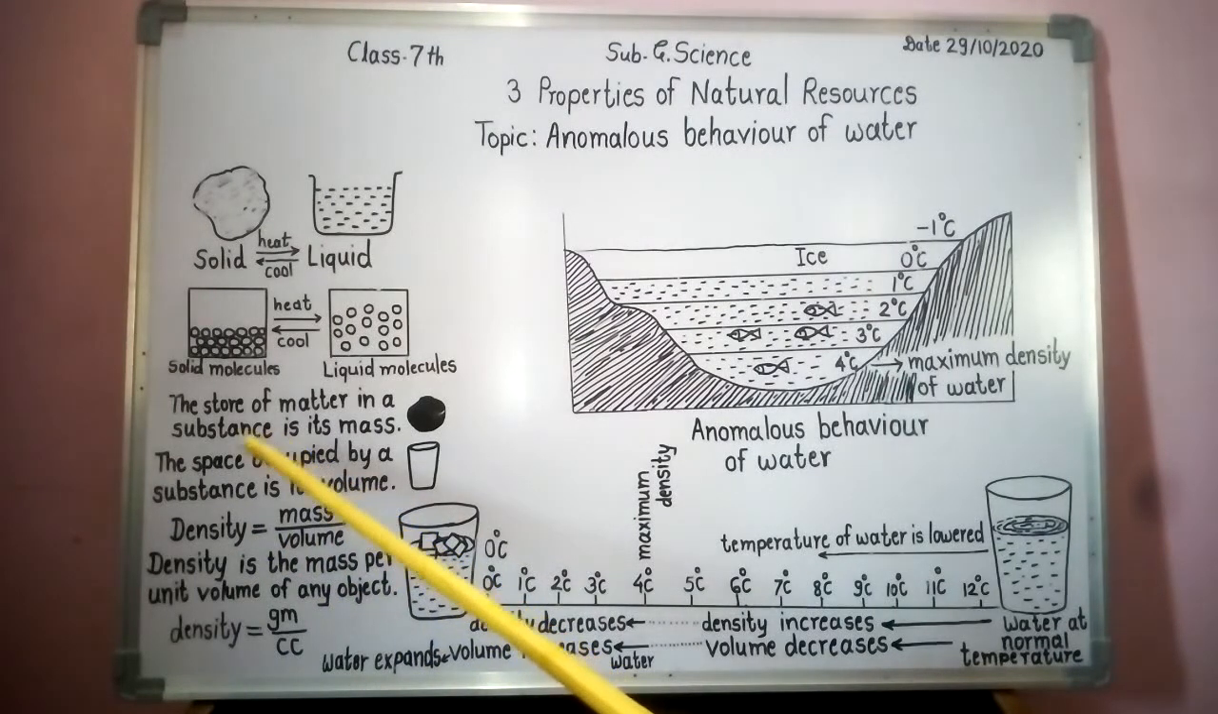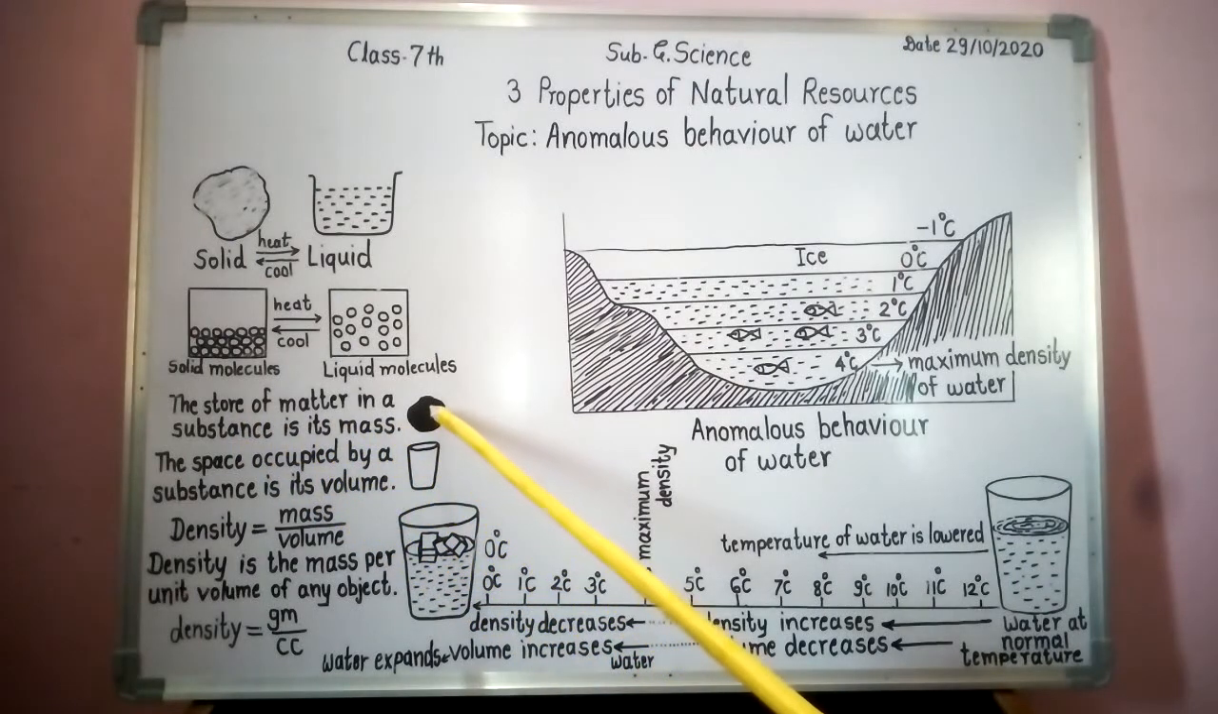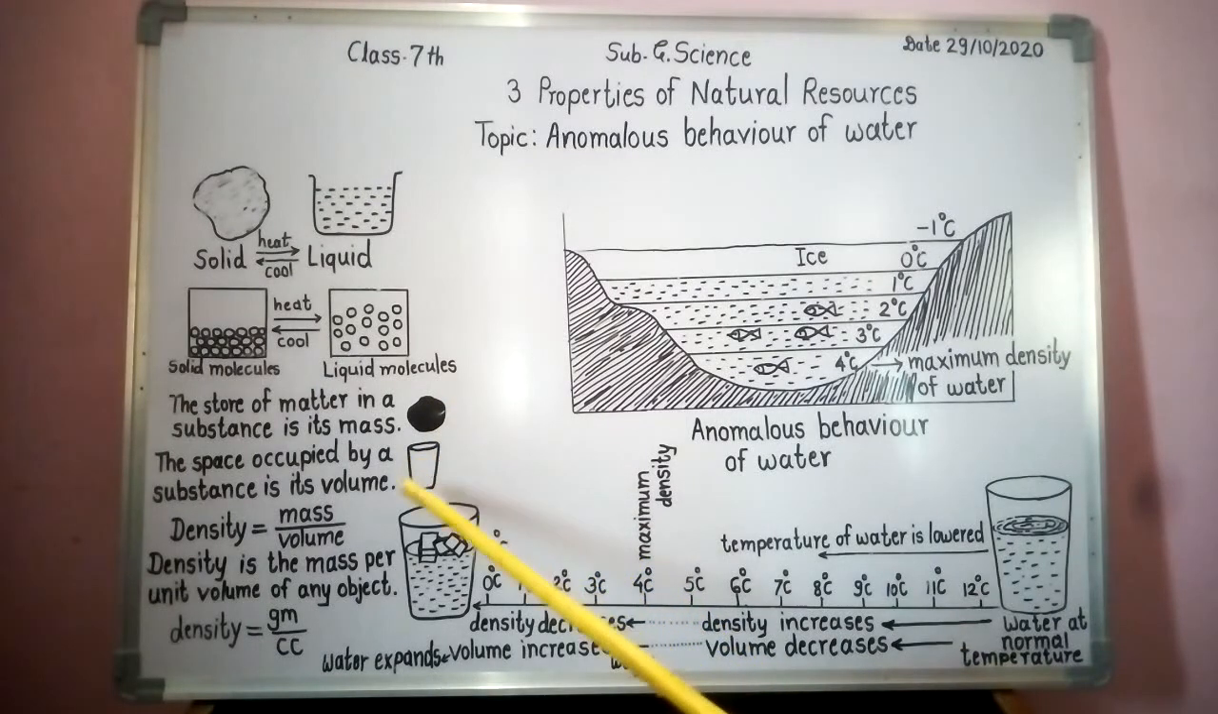What is mass? The store of matter in a substance is its mass. And volume, the space occupied by a substance is its volume. So when volume decreases, density increases, and when volume